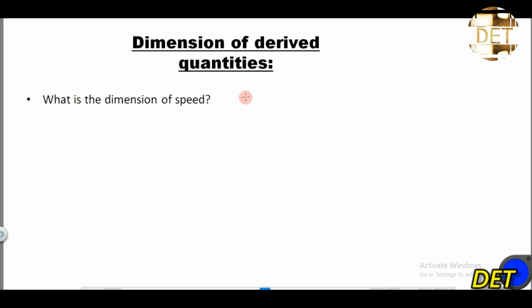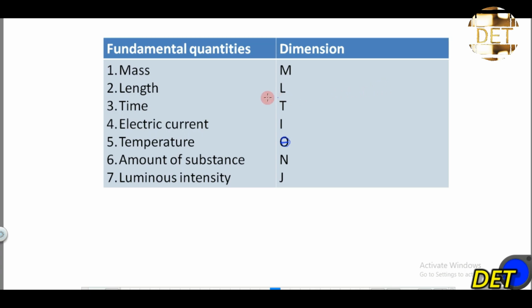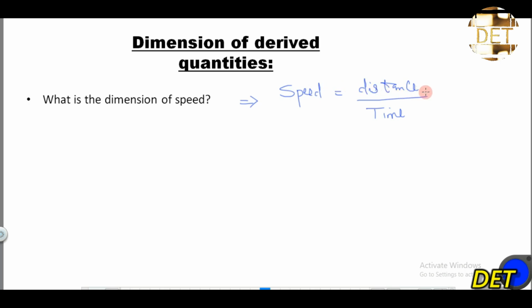The first thing you want to do here is to write out the formula of speed. So you have speed equal to distance over time, right? Distance is length. So the dimension for distance is L because it is length, a fundamental quantity. Then time, the dimension for time is what?